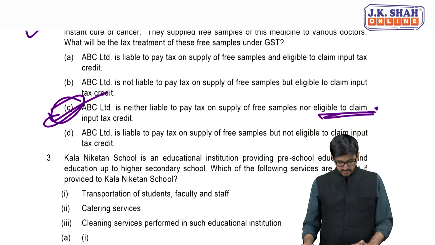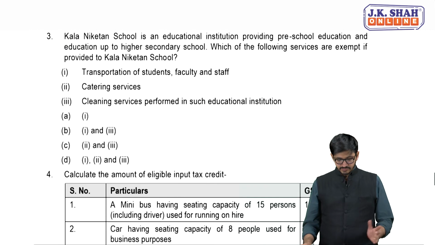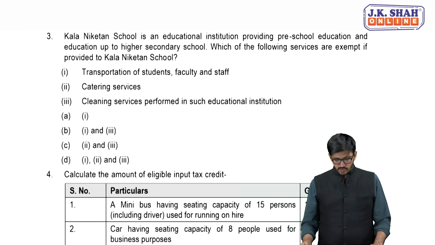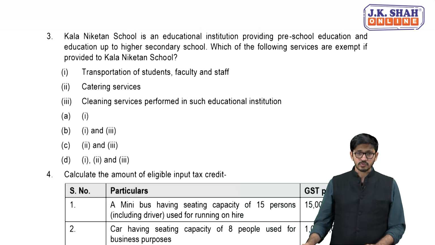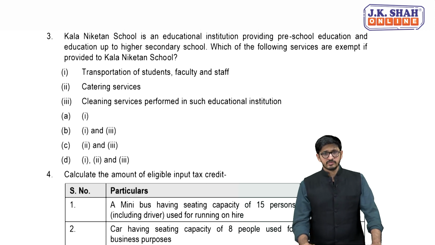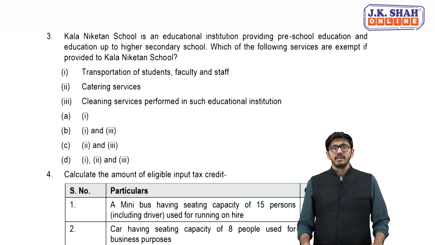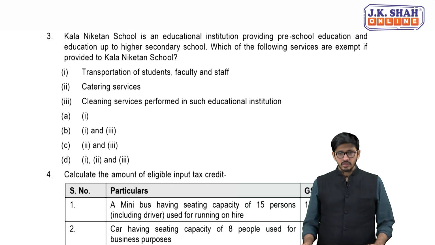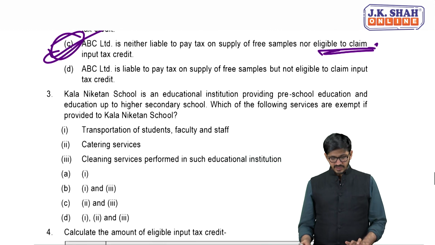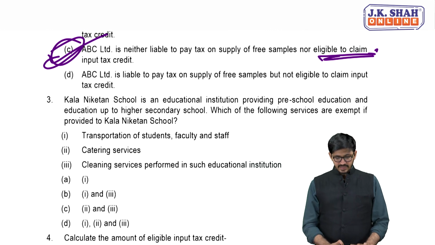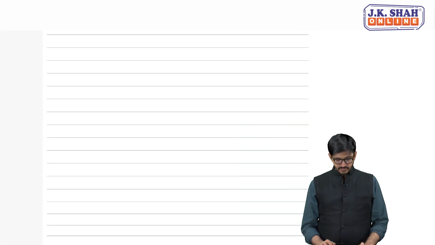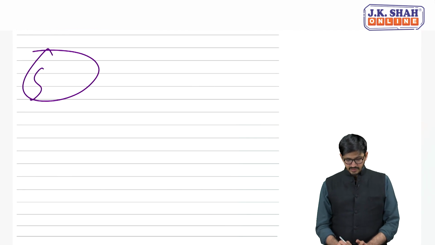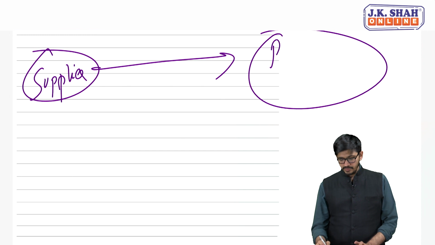Perfect. Third, my dear friends, Kalaniketan School is an education institution providing preschool education and education up to higher secondary school, that's HSC. Which of the following services are exempt if provided to Kalaniketan School? Now listen, my dear friends, we've already done this very clearly, that let's say for example, if there is any supplier who wants to supply service, but the service is to whom? Preschool